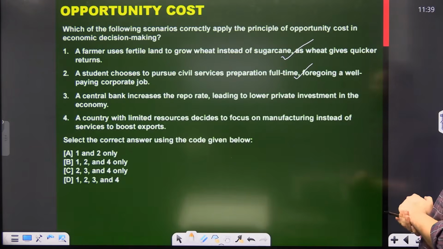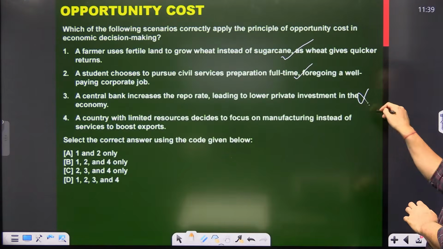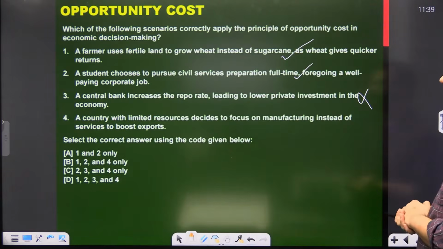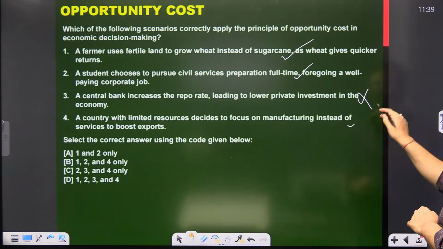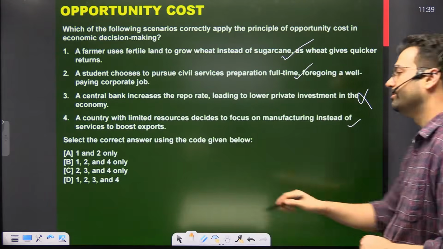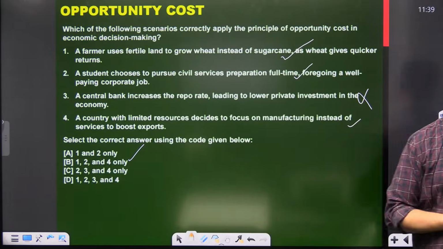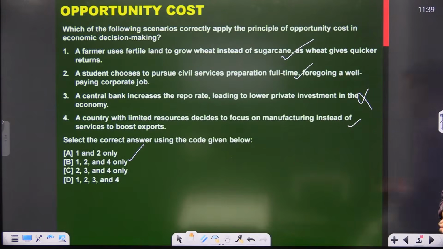A central bank increased the repo rate, leading to lower private investment. This is not an example of opportunity cost. It is a general principle. Then a country with limited resources decided to focus on manufacturing instead of service to boost export. This is true. So 1, 2, 4. B is the correct answer.